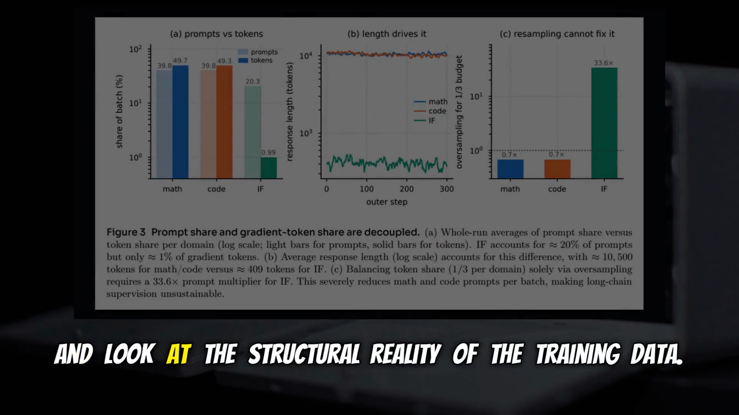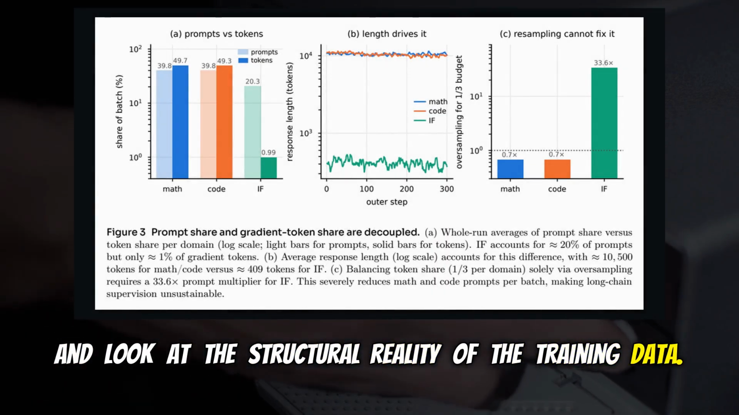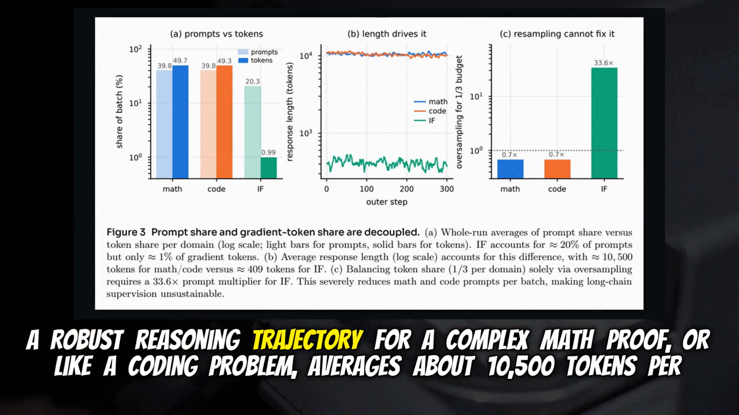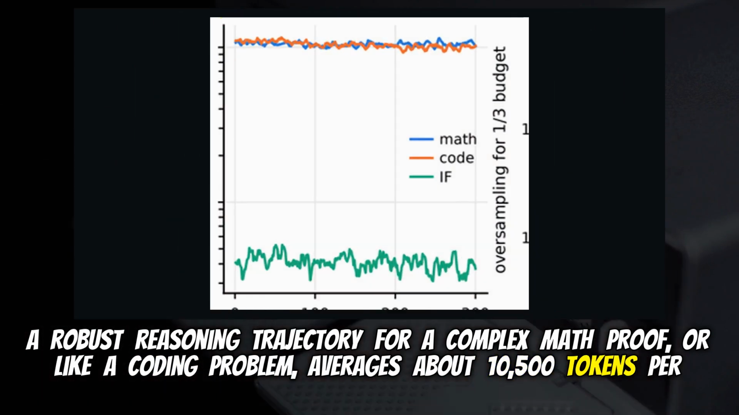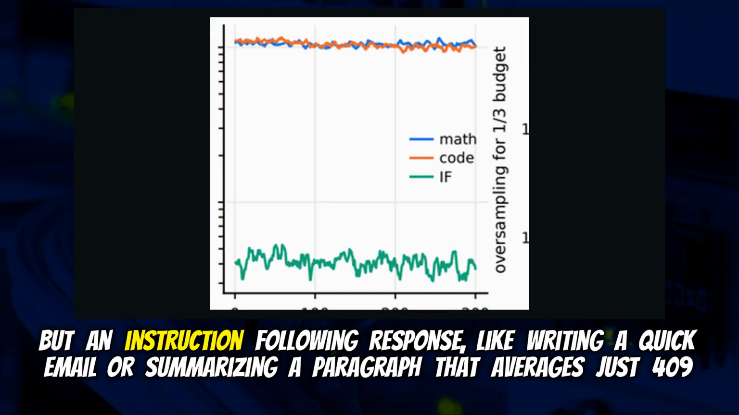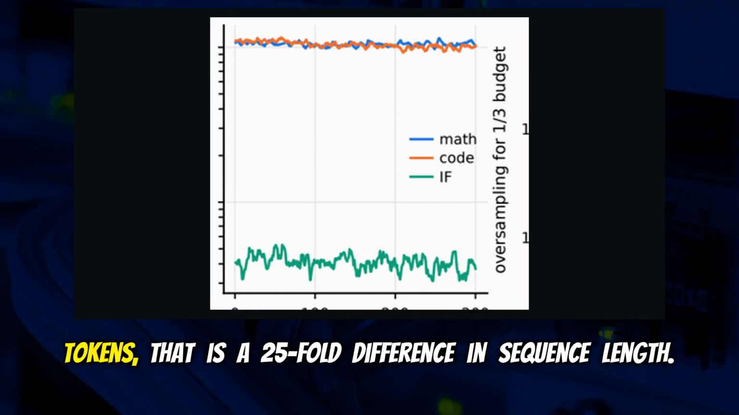Exactly. And look at the structural reality of the training data. A robust reasoning trajectory for a complex math proof, or a coding problem, averages about 10,500 tokens per response. But an instruction-following response, like writing a quick email or summarizing a paragraph, averages just 409 tokens. That is a 25-fold difference in sequence length.